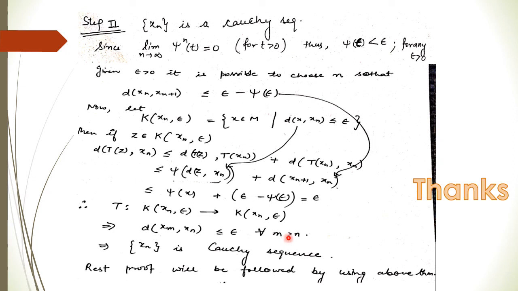So this implies the sequence x_n is a Cauchy sequence. Since the sequence is Cauchy and the space is complete, using the same concepts as we have already proved in the previous theorems, we get that the mapping T, or F, has a unique fixed point in M.